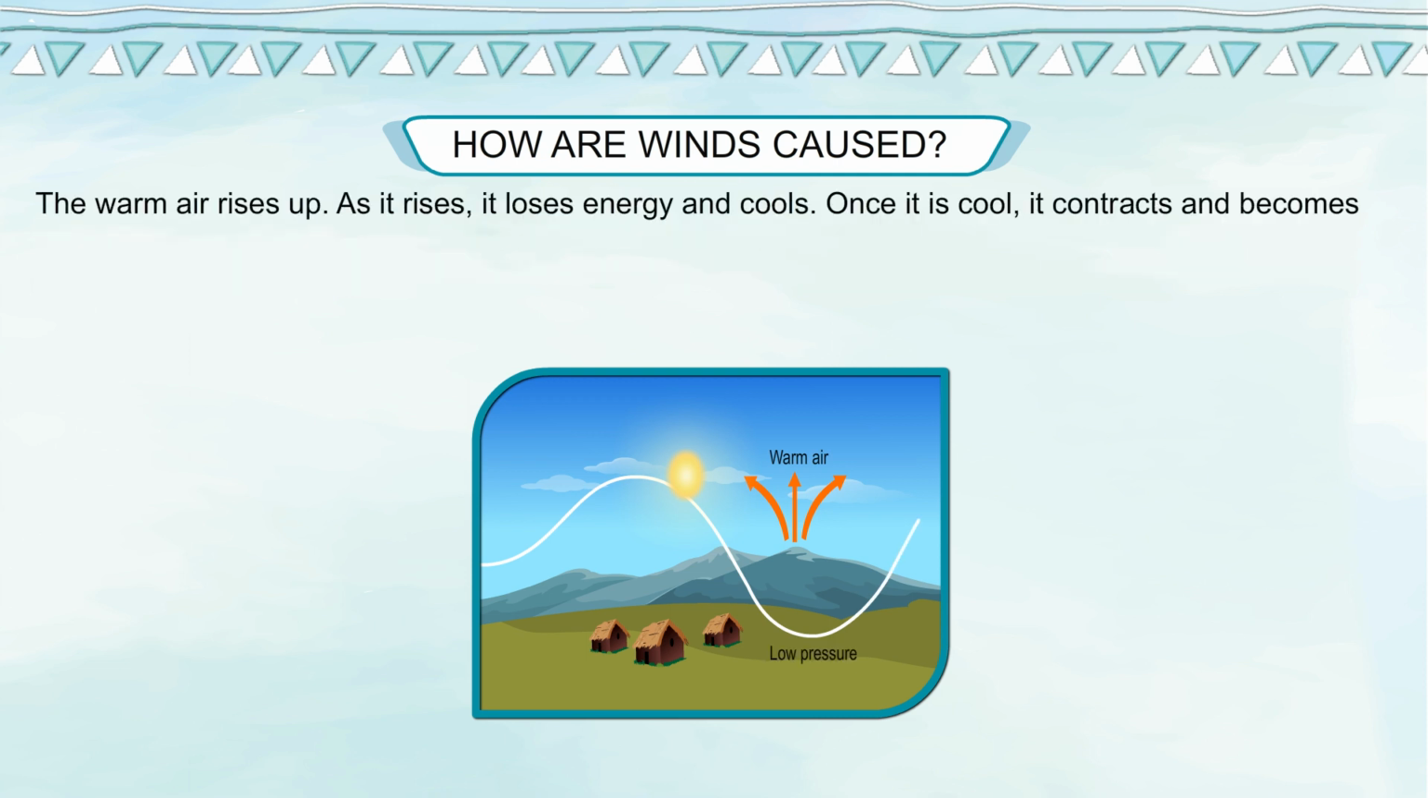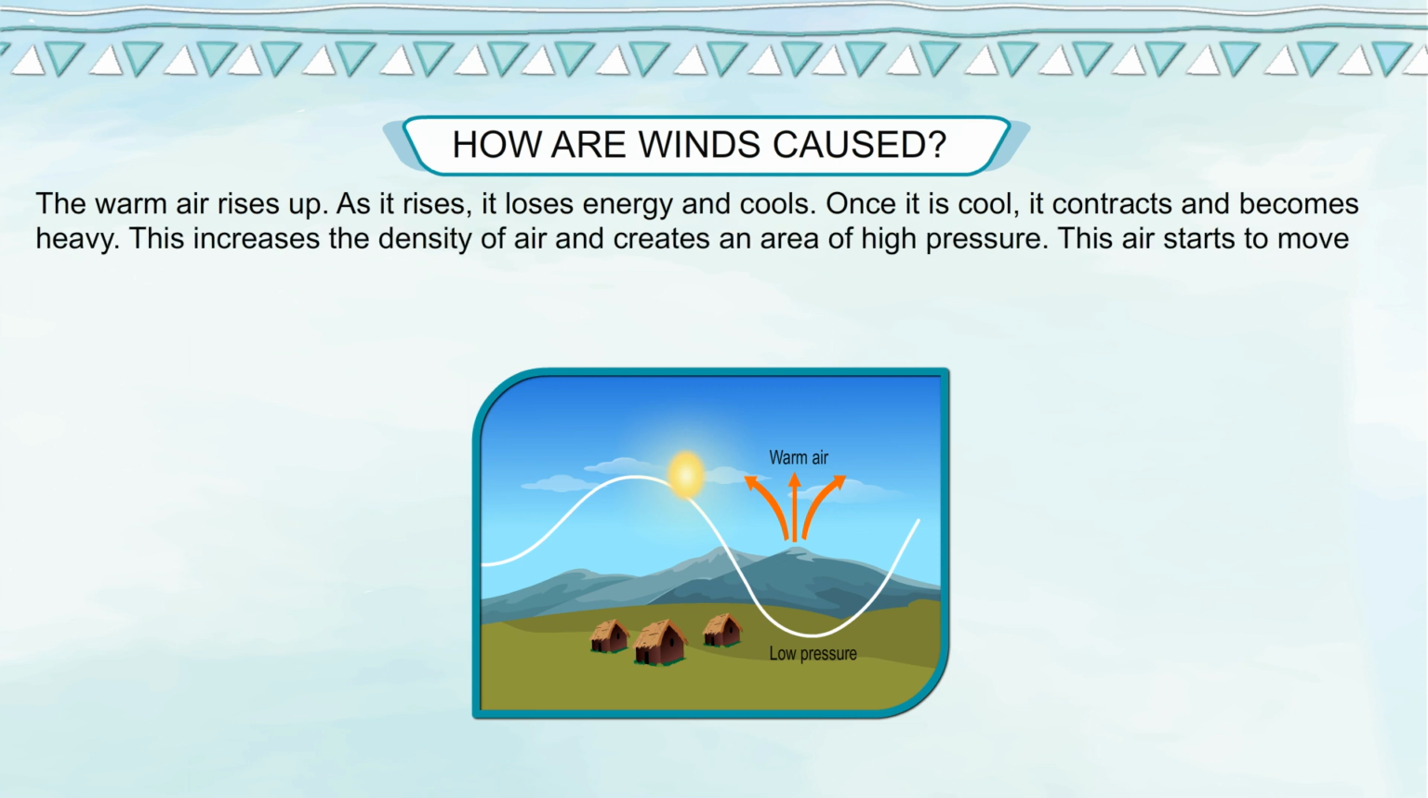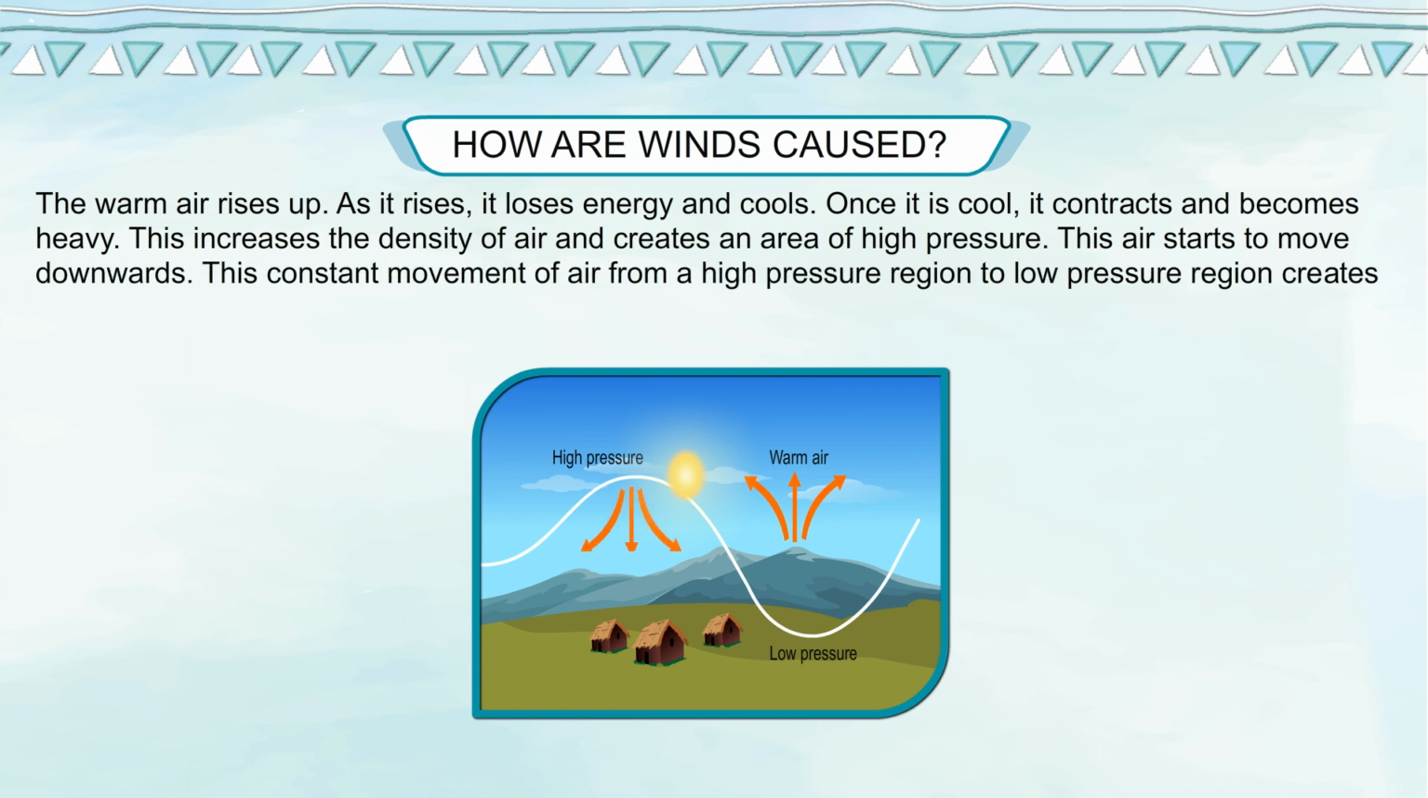As it rises, it loses energy and cools. Once it is cool, it contracts and becomes heavy. This increases the density of air and creates an area of high pressure. This air starts to move downwards. This constant movement of air from a high pressure region to low pressure region creates winds.